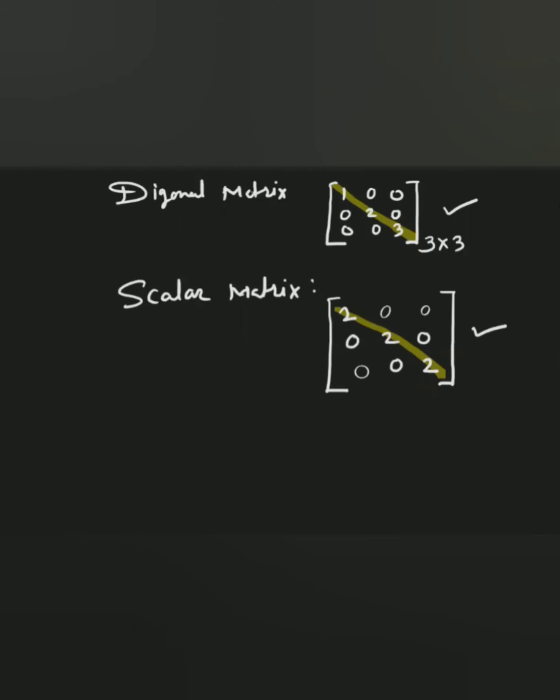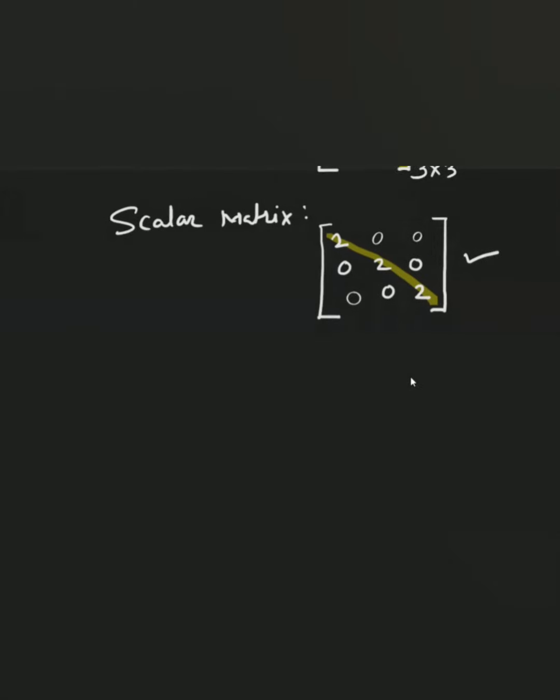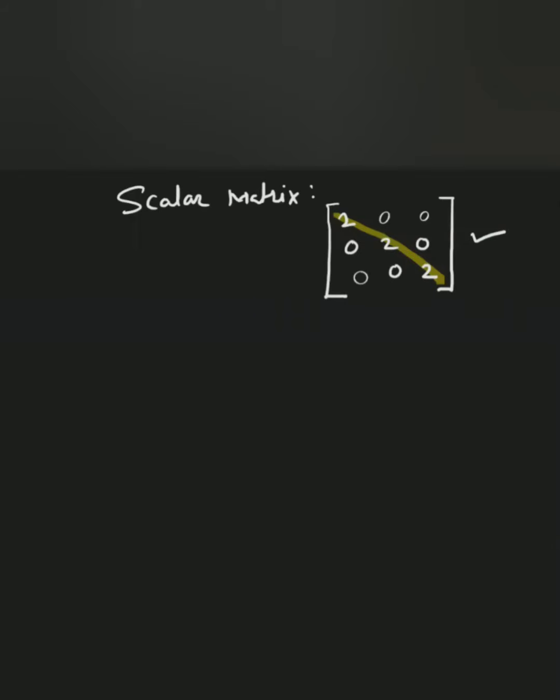Now, after scalar matrix, let's see what a unit matrix or identity matrix is. The next type is the unit matrix or identity matrix. I'm going to write the name: unit matrix, or we can say identity matrix.